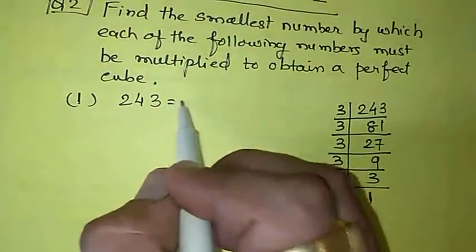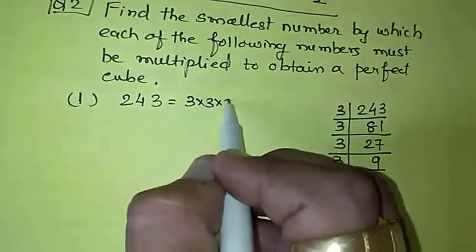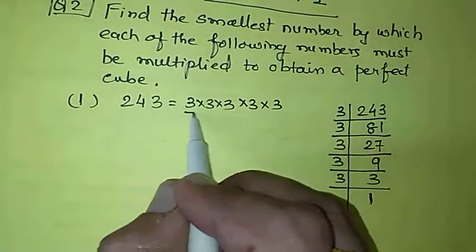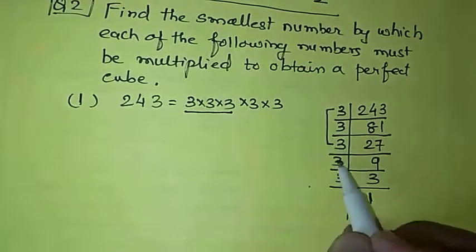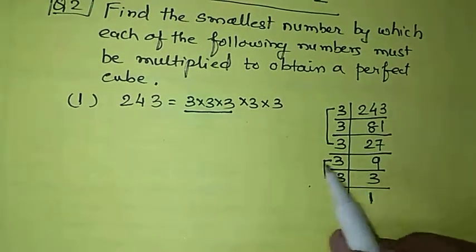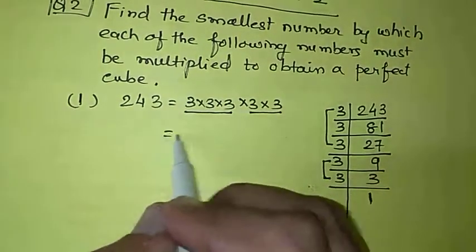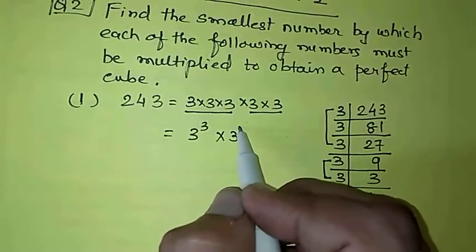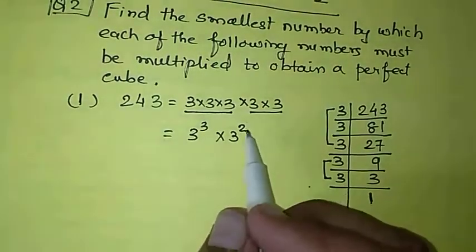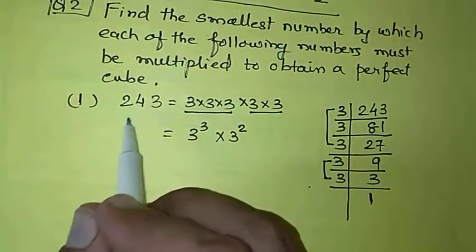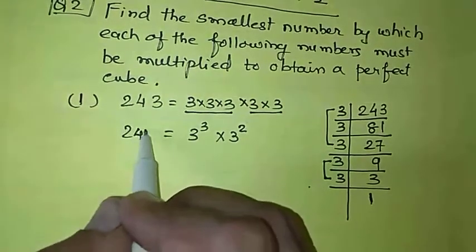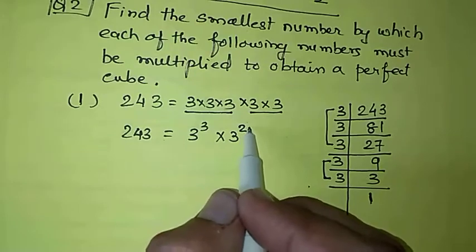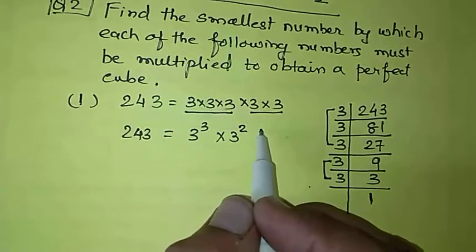So if I put 3 into 3 into 3 into 3 into 3, grouping 3 at a time, here only 2 groups... so 1 is left. That will give me 3 cube and 3 square. So what should be multiplied with 243?